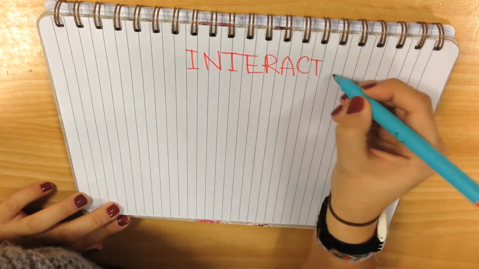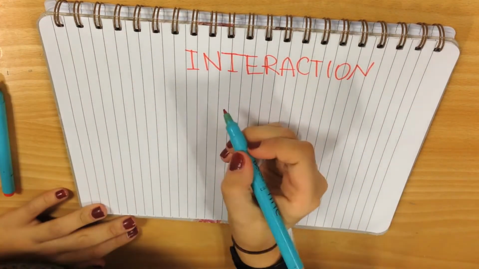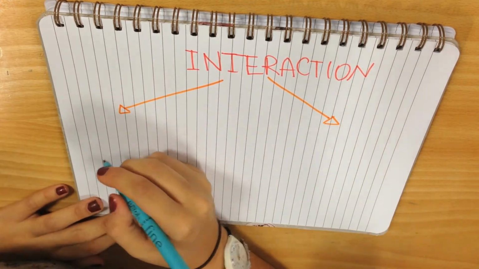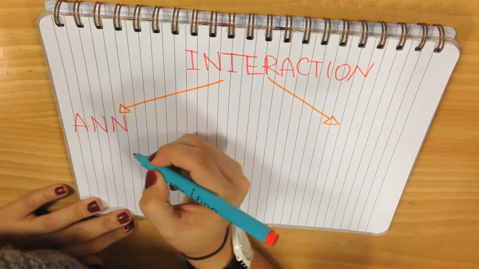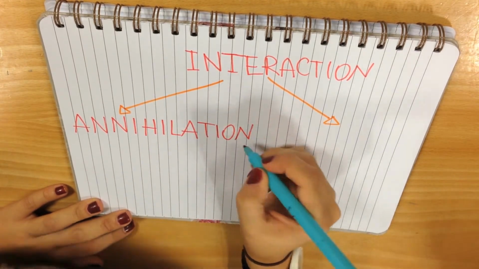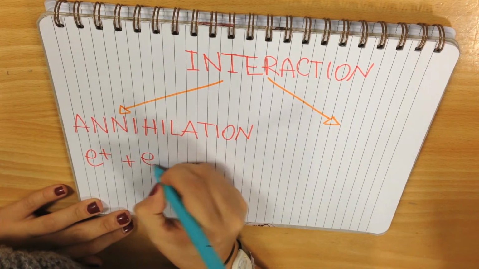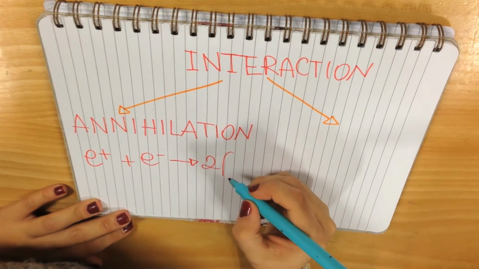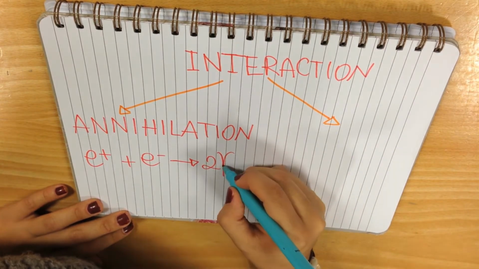Interactions can be divided into annihilation and pair production. In an annihilation, a particle and its antiparticle collide and destroy each other to produce two identical photons of gamma radiation, for example an electron and a positron. The mass energy plus kinetic energy before the collision must be equal to the photon energy after the collision.